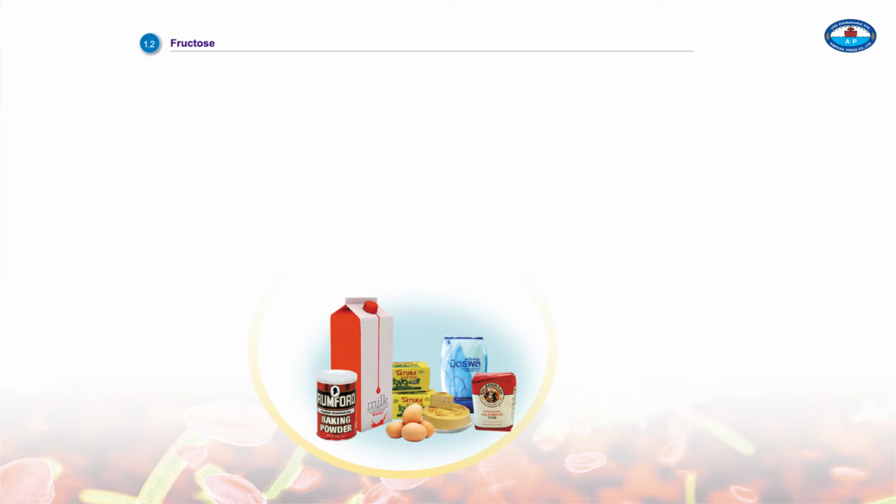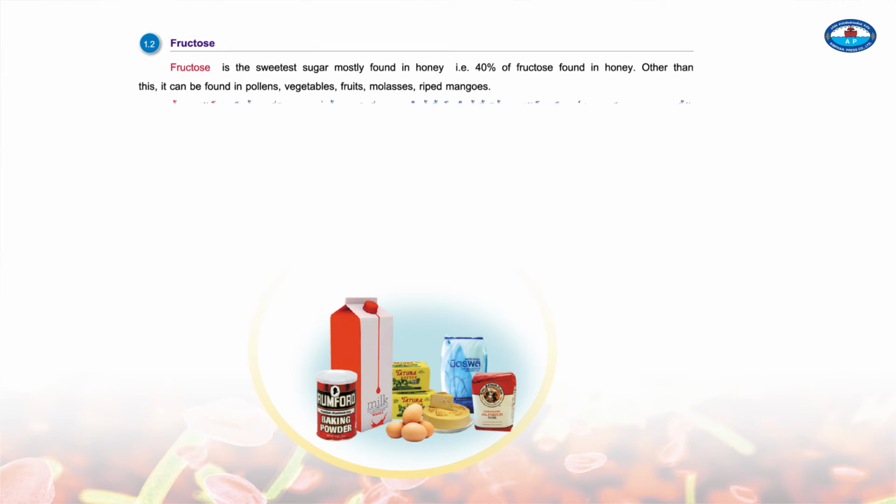1.2. Fructose. Fructose is the sweetest sugar, mostly found in honey. For example, 40% of honey is fructose. Other than this, it can be found in pollens, vegetables, fruits, and molasses. Mangoes are a fruit.